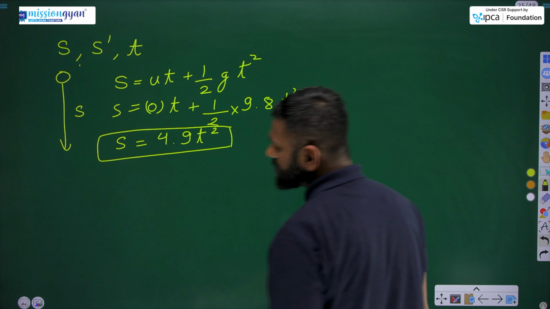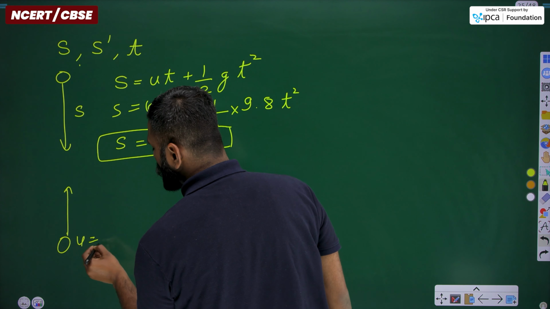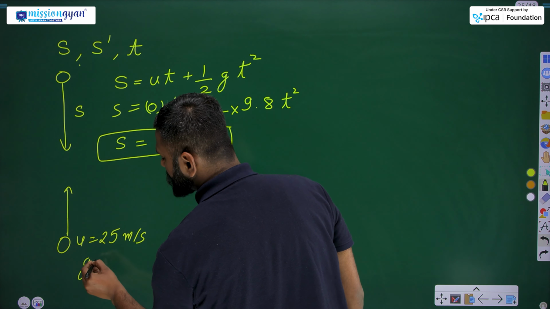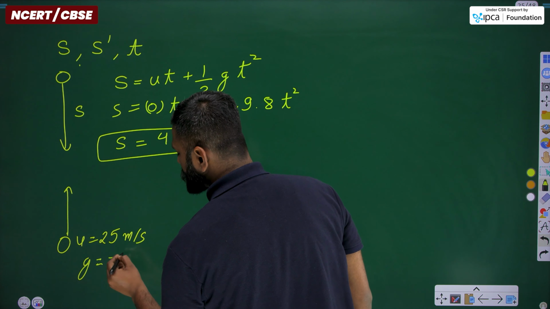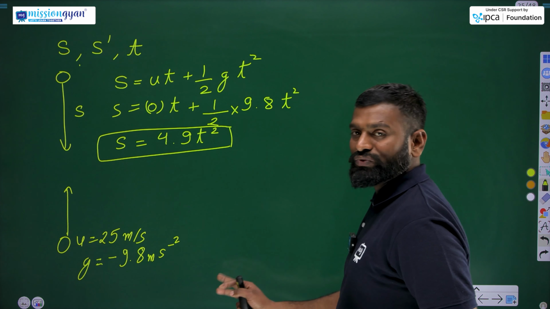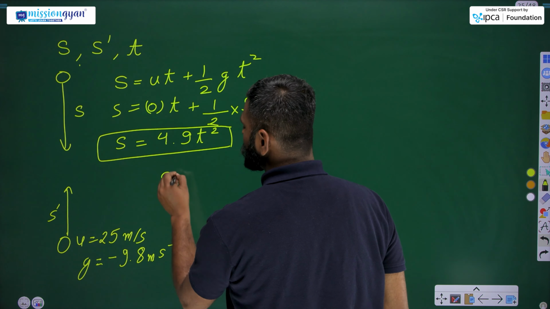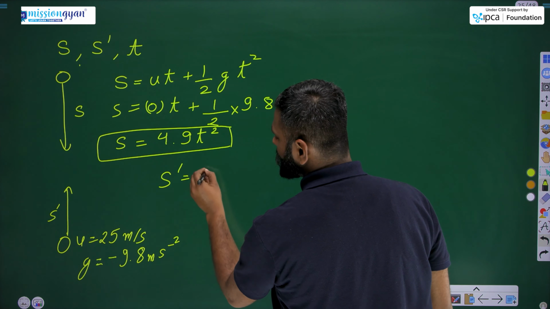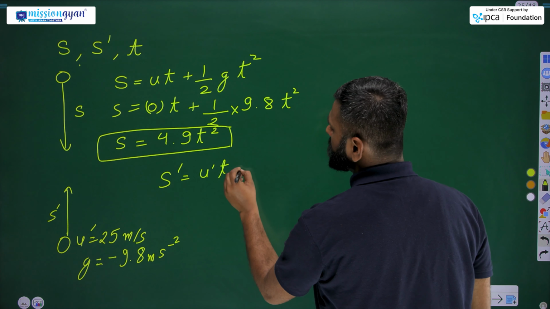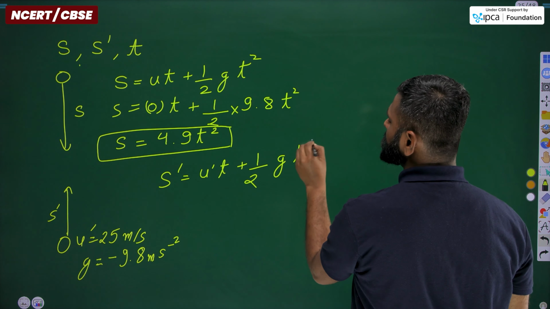Now, for another case, when the stone is going upward, we have u 25 meter per second and g, that is minus 9.8 meter per second square. Let's find the value of s dash. Now, for this s dash, the formula will be the same. u dash t plus half gt square.